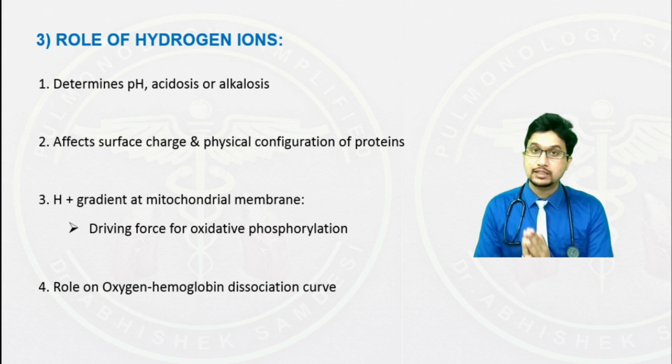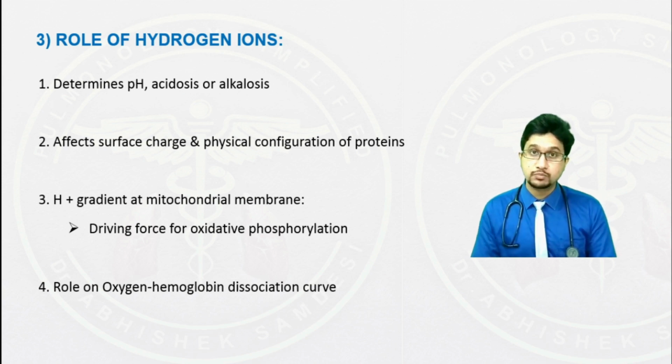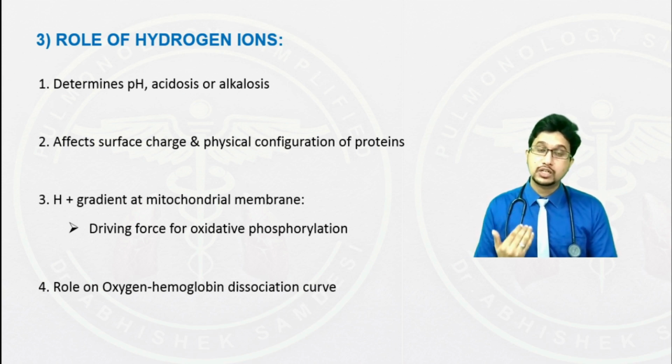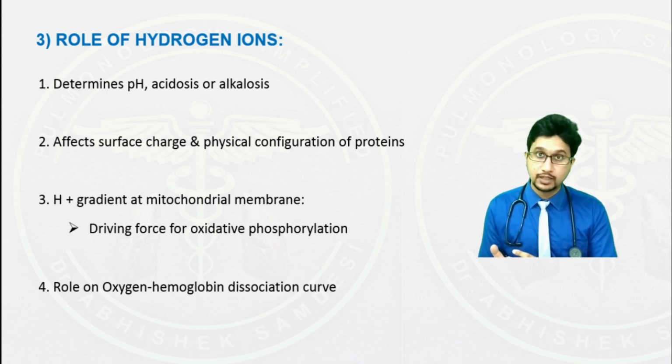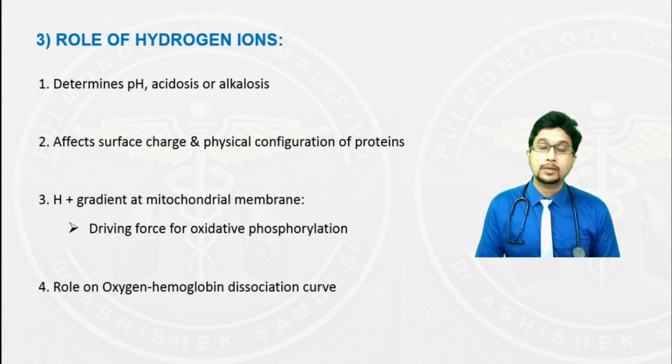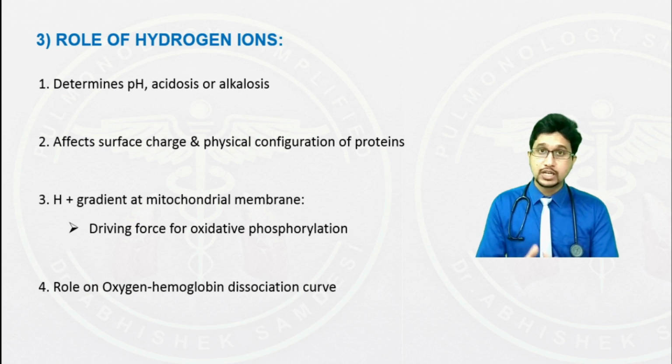It means that the affinity of oxygen and hemoglobin is decreased. So whatever respiratory effort the patient is putting in to get the oxygen into the alveoli is not binding with the hemoglobin effectively. This is one of the reasons why patients with acidosis have increased respiratory rate. The other main reason is to flush out the carbon dioxide, which I'll be explaining in the subsequent video.